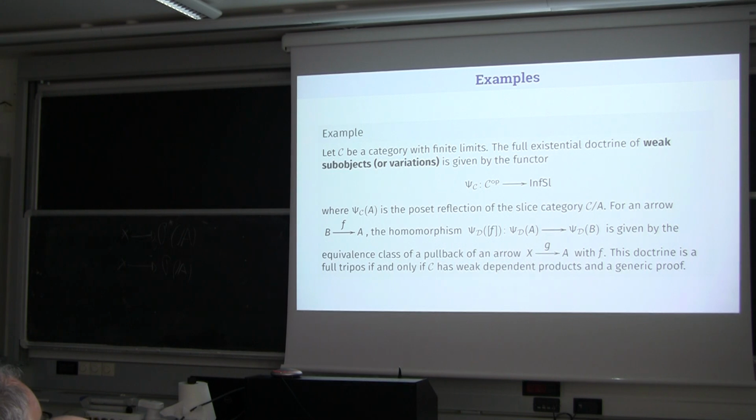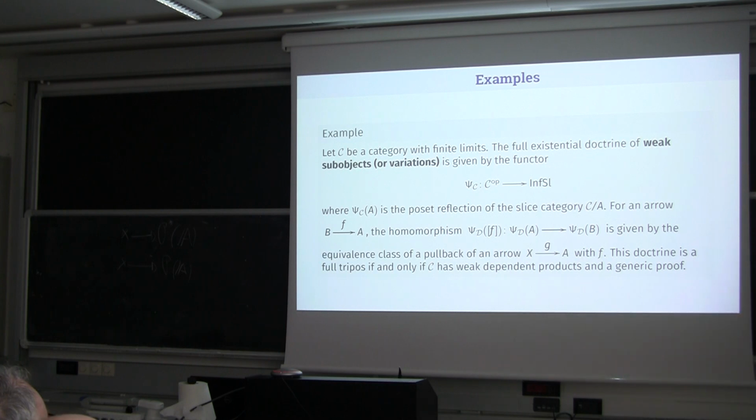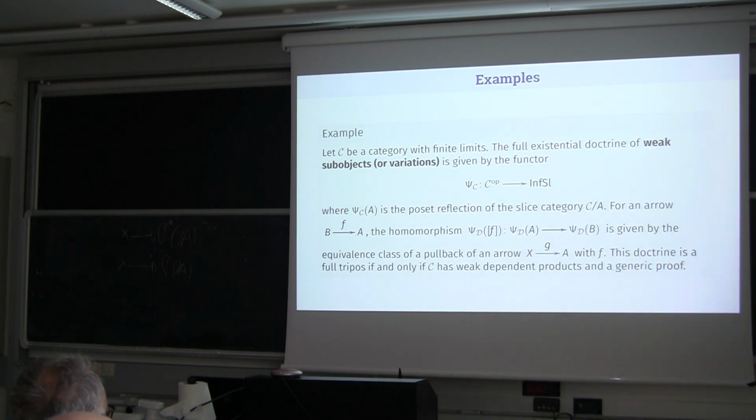I thought there was a problem, because you can use weak dependent products to construct the right adjoints, and then you can define the implication using this. But the question is whether you can use the implication to get weak dependent products. And there, I think there might be a problem. We can speak about this later, but I'm pretty sure that this should be an if and only if, because we have it also for the elementary quotient completion. We have a generalization.